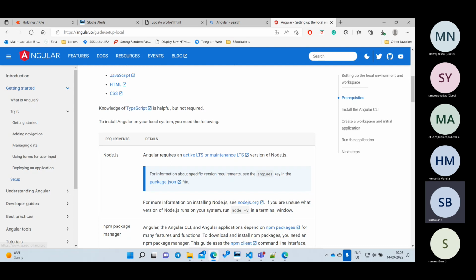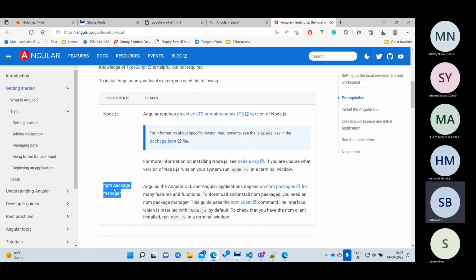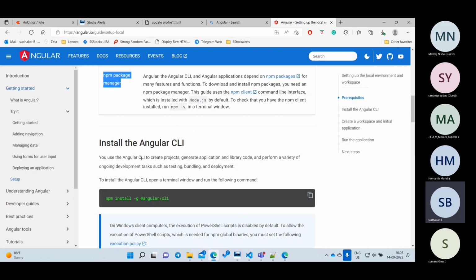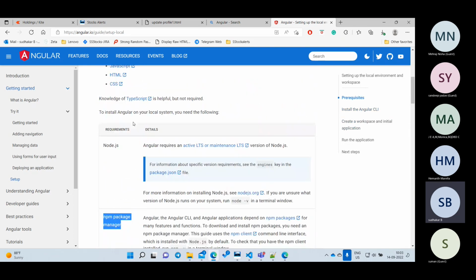So what do I have to do now? To install Angular, these are the requirements. The first thing is Node.js, the second is npm. These two are required. Once these are done, I can go for the next steps. So let us go with the steps.